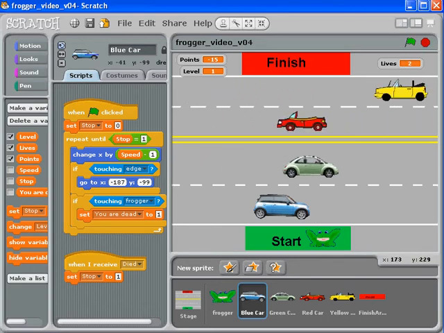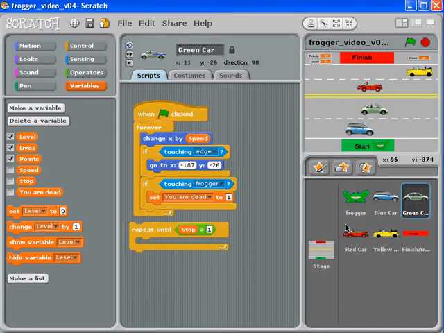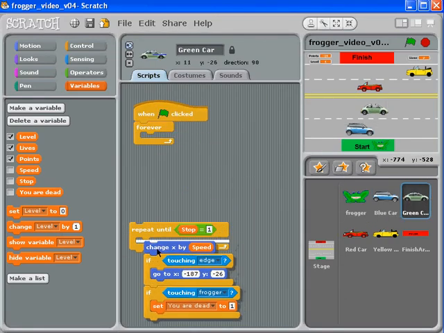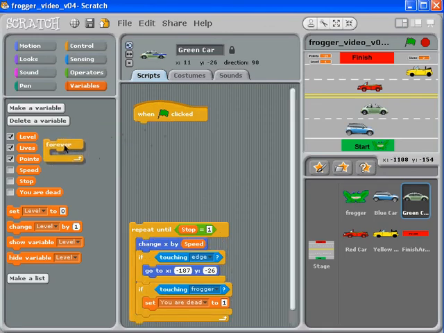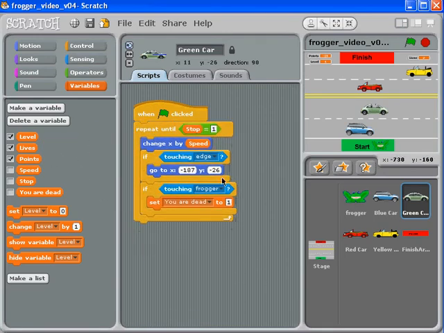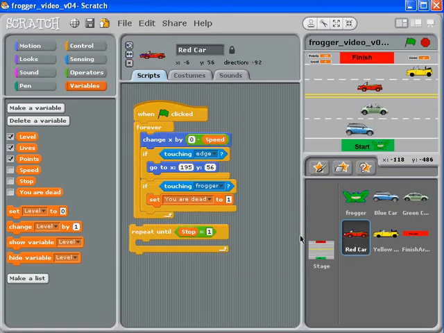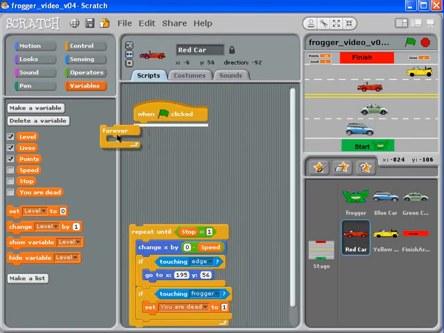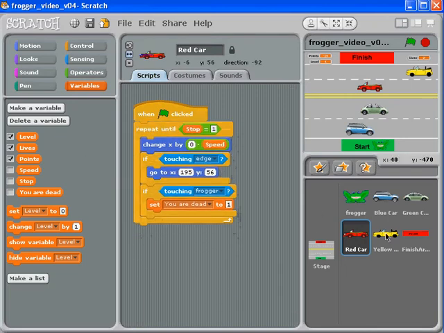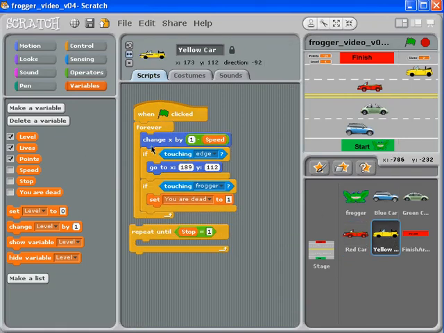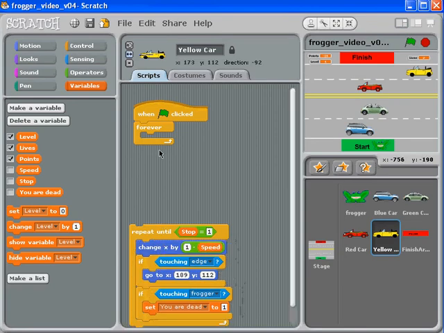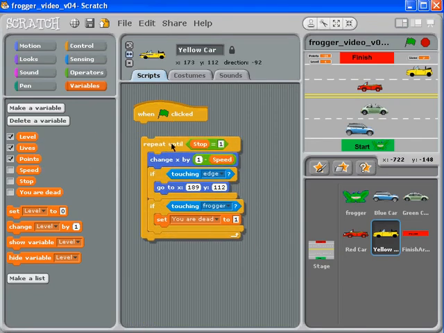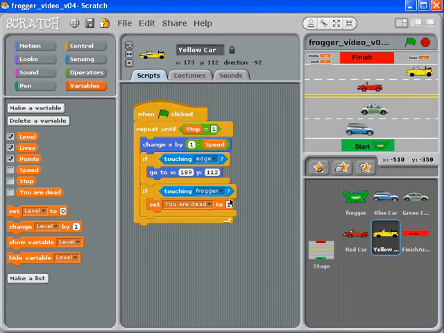So let's go ahead in the other cars. We'll grab that, put it in this repeat until, throw the forever away and put that back up here. And once again, rinse and repeat. Grab this, bring it down inside there, throw the forever away, include this. Grab this, put this down into here, throw the forever away, and put the repeat until back up here. So all of them now are going to be listening for that stop.